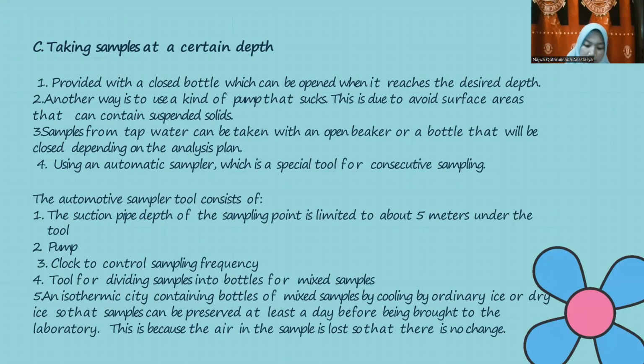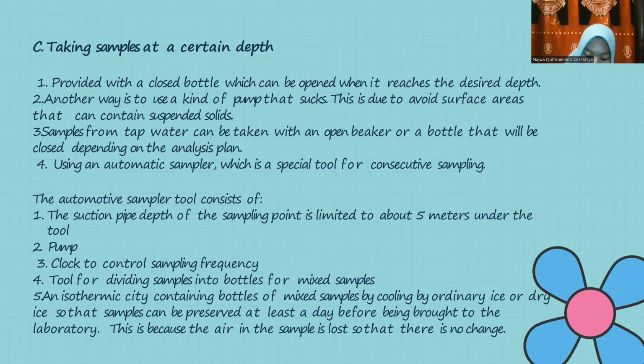C. Taking samples at a certain depth. 1. Provide a closed bottle which can be opened when it reaches the desired depth. 2. Another way is to use a kind of pump that sucks. This is to avoid surface areas that can contain suspended solids. 3. Samples from tap water can be taken with an open beaker or a bottle that will be closed depending on the analysis plan.